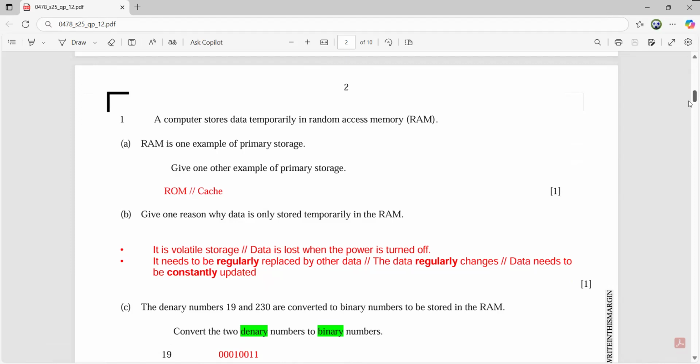Now, part B. Give one reason why data is only stored temporarily in the RAM. So you can see it's volatile in nature, and the data is lost when the computer or the power is turned off, and it needs to be regularly replaced by other data. As soon as any new data is entered, the previous value is replaced, and the data needs to be constantly updated. So if a student has written any of these points, then he will score the mark. Very simple, it's volatile storage. If you remember this term, volatile, meaning the data is lost when the computer is turned off, then you will be scoring 1 out of 1 very easily.